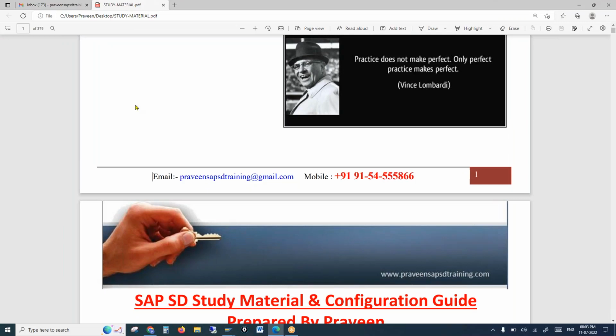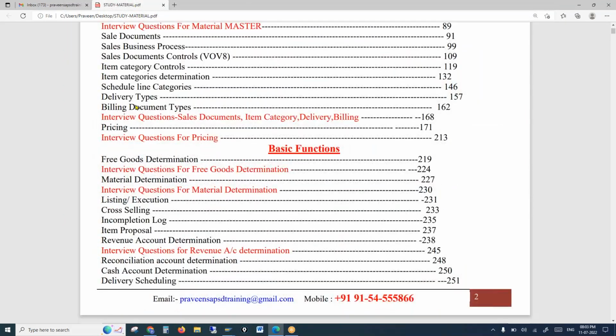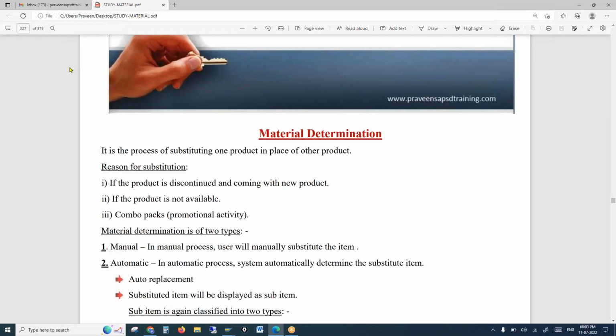Before going to that, pricing report T codes. Sometimes they may ask this question in the interview. What is the T code for pricing reports? V/LA is to create the pricing report, and V/LD is to create and execute. V/LA and V/LD. It might already be mentioned in the study material, but make sure you know that. Sometimes they may ask in the interview.